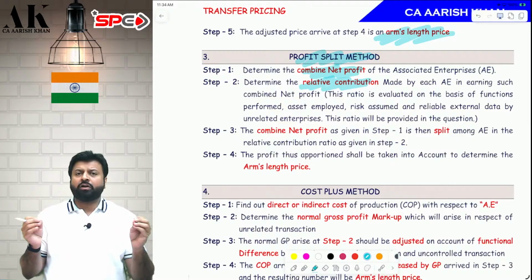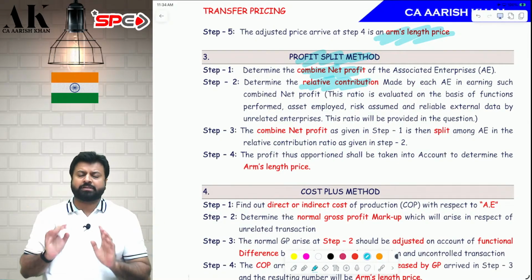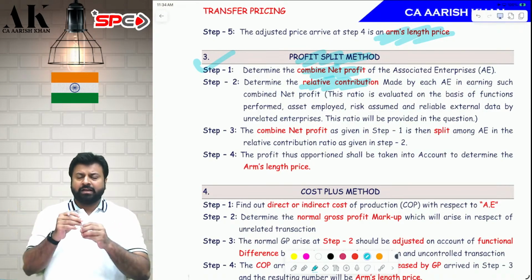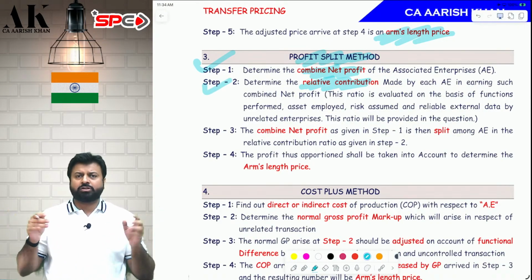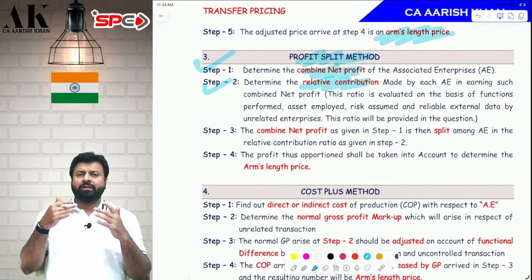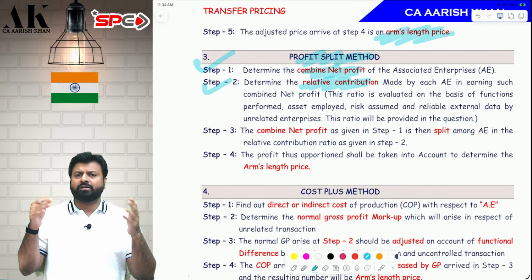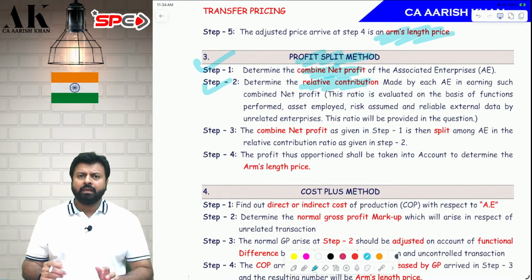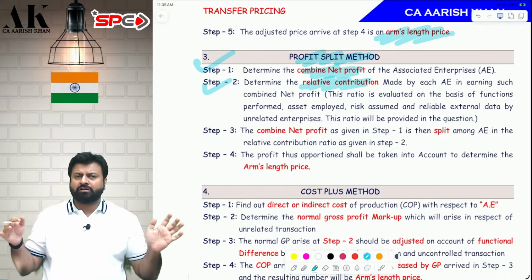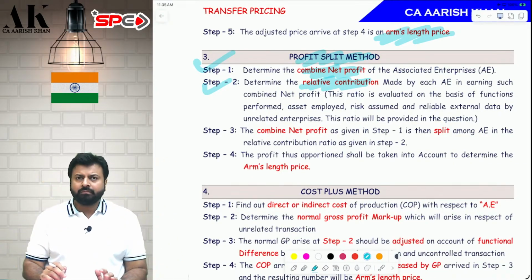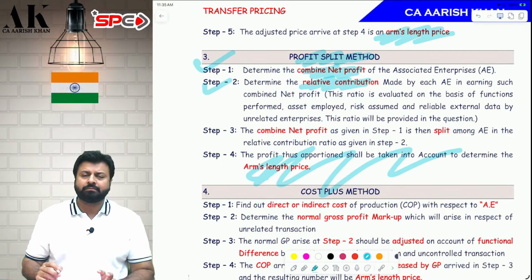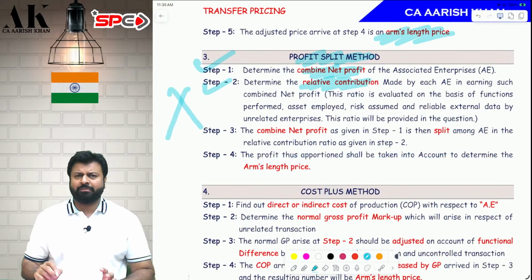So suppose the relative contribution ratio is 50%, 30%, 20%. Step number 1, find out the combined profit, $10,000. Step number 2, find out the relative contribution ratio. Now divide the profit in this ratio: 10,000 divided into 50, 30, 20 is equal to 5,000, 3,000, 2,000. Give this to everybody, and they will add it to their respective cost, and you will get your arm's length price. As simple as that. This is not a very important method for examination.